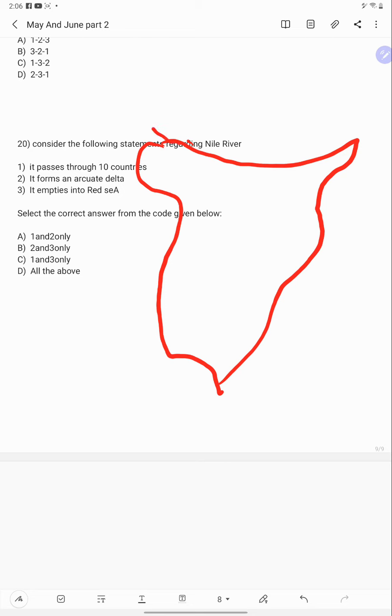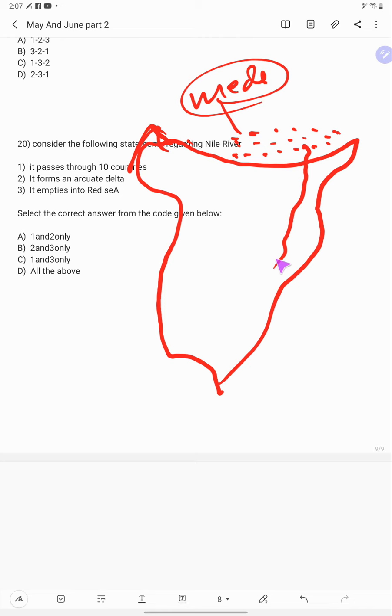Wait a second. If this is Africa, what sea is here? Here the sea is the Mediterranean Sea. So the Nile River mouth is in the Mediterranean Sea, and from here the Blue Nile will come. This is the White Nile. Here the Nile River will form an arcuate shaped delta.